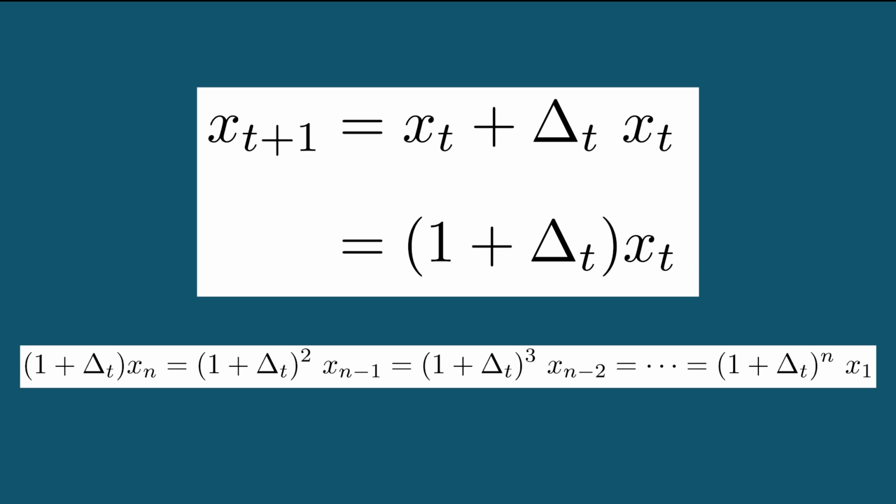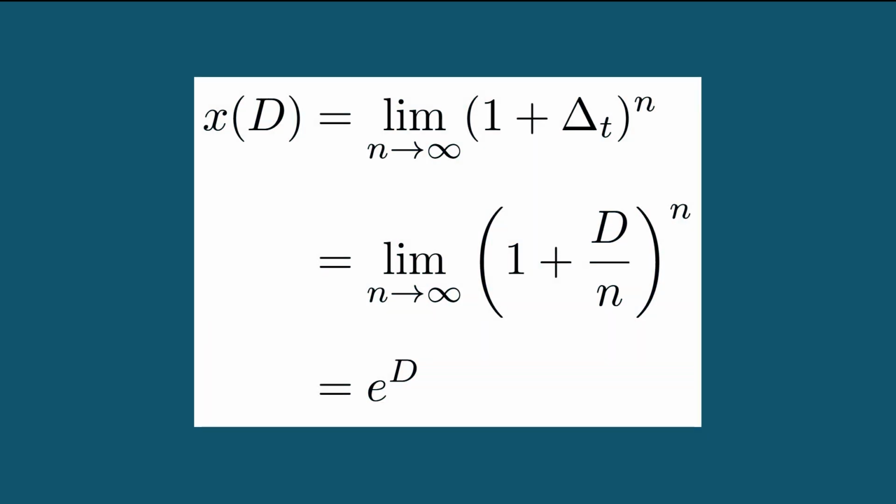We need to choose a value for the initial position x_1, which needs to be non-zero or it will never move. Let's set x_1 equal to 1 so that the expression simplifies. And finally, let the number of time steps go to infinity so our approximation is arbitrarily accurate. At the end of the duration d, the true position is given by the limit as n goes to infinity. We have found a definition of the position where by construction all of its rates of change are equal, just like e raised to the d.